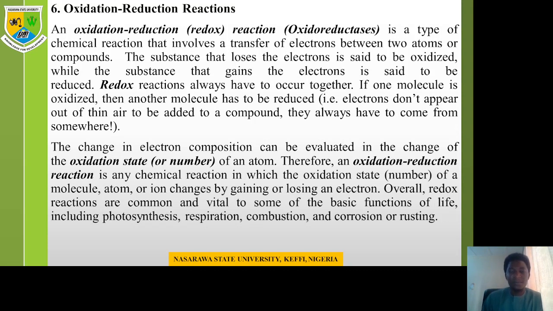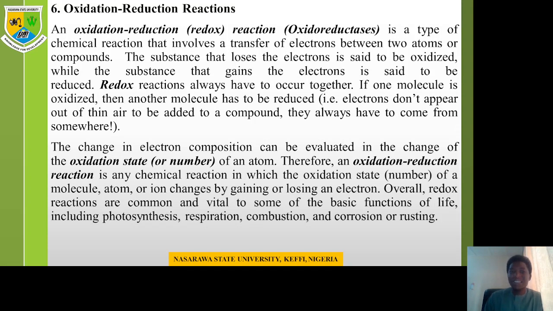Now the last class of reaction we have in the biological system is the oxidation reduction reaction. Now oxidation reduction reaction is also known as redox reaction, while the enzyme that catalyzes this reaction has a general name of oxidoreductases. The general name of enzymes that catalyze oxidation reduction reaction are known as what? Oxidoreductases. Instead of saying oxidation reduction, which is very long, you can just say redox reaction.